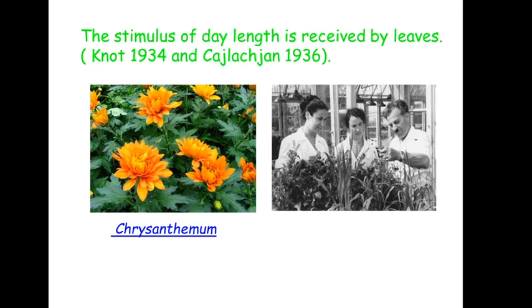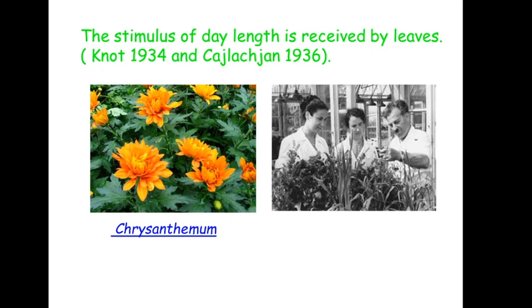chrysanthemum plants were grown under non-inductive cycles, which means they were not exposed to short day photoperiod. After they attained a certain age or height, he decapitated the tip portion of all these saplings. Decapitation means the apical part of the saplings was removed, and all of us know why we do that. If we remove the tip portion or the apical part of any plant, then the lateral branches start forming. It becomes bushy in appearance, isn't it? Why does it become bushy? Because the lateral branches can develop nicely now.